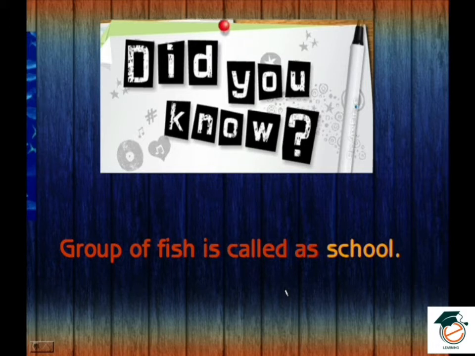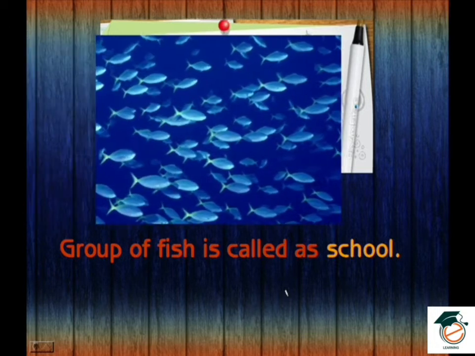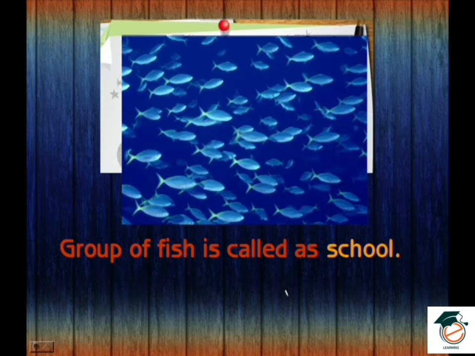It means a group of fish. You can see in this picture the group of fish. This is called a school of fish. So school is a collective noun. It's a collective name given to a group of fish.